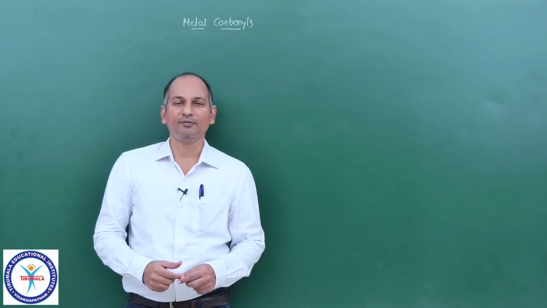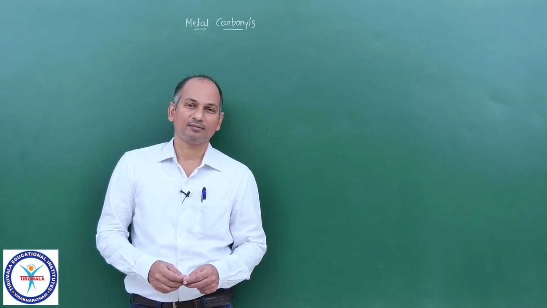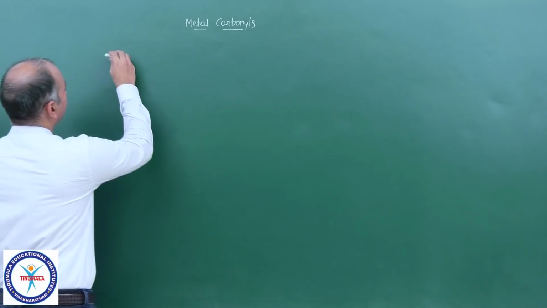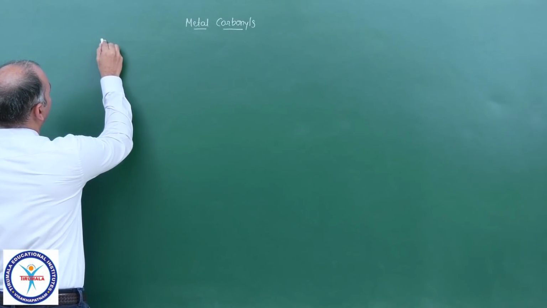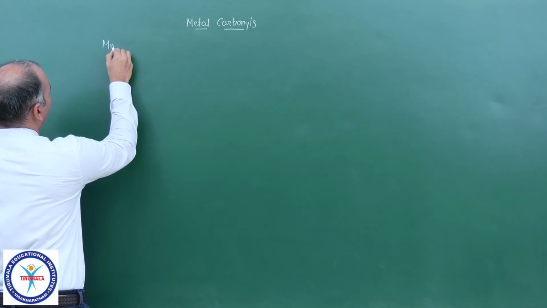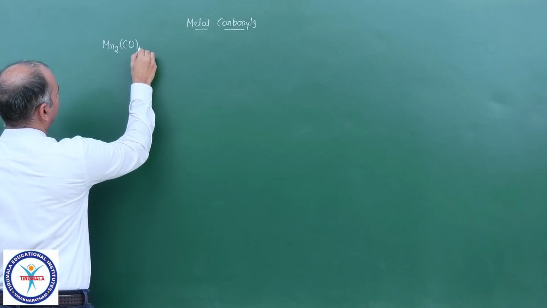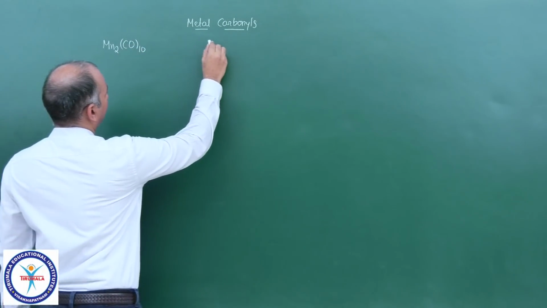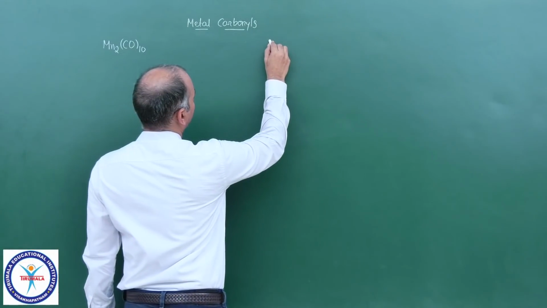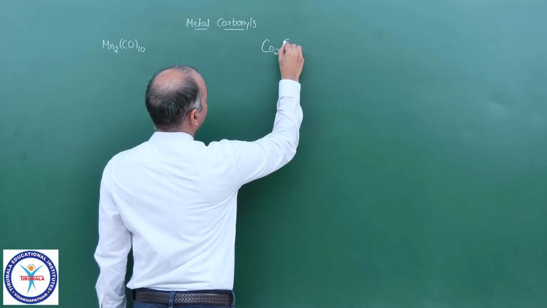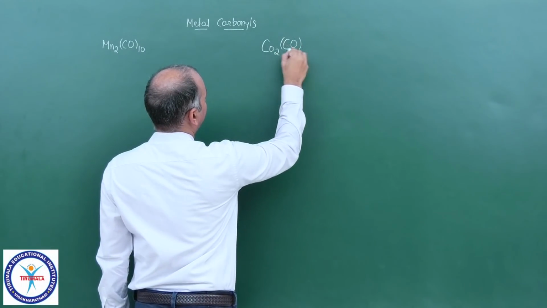Now let me give you 2 more examples for these metal carbonyls. In that, the first example is Mn2(CO)10, then the second one is the cobalt complex Co2(CO)8.